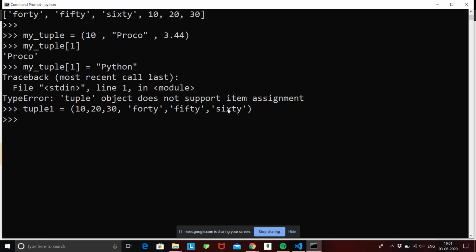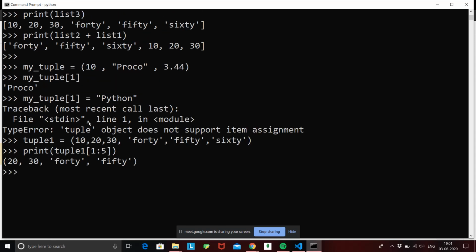Now let's try slicing as we did in the list. I want to slice from 20 to 50, so I'll print tuple1, from 20, that is from the first index, until the fourth index. So I'll give the range 1 to 5, and if I hit enter, you will retrieve the values from index 1 to 4. So similar to the list, this is how slicing works for a tuple.